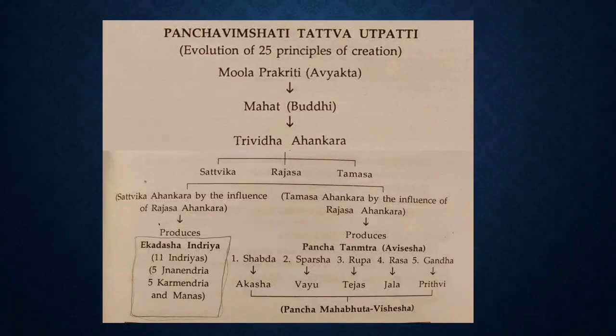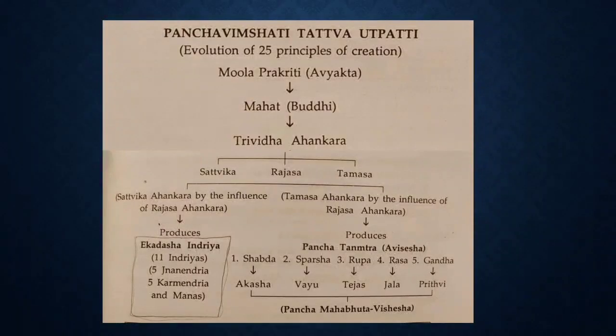Now a very important topic, Panchavimshati Tattva Utpatti. This is basically about the 25 principles of creation. So they are starting from Moola Prakriti, Avyakta, and then from Moola Prakriti it is producing Mahat. From Mahat it is producing Trivida Ahankara, that is Satvika, Rajasika and Tamasika. Now from the combination of Satvika and Rajasika it is producing Ekadashi Indriyas, that is what?